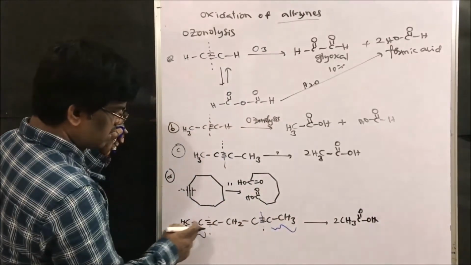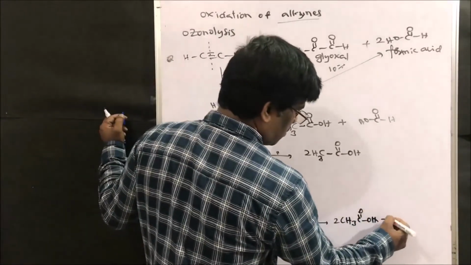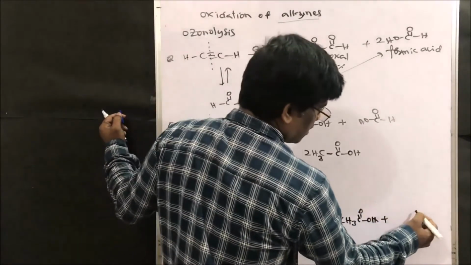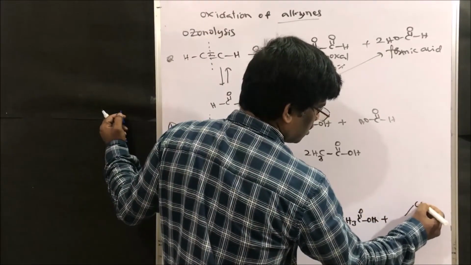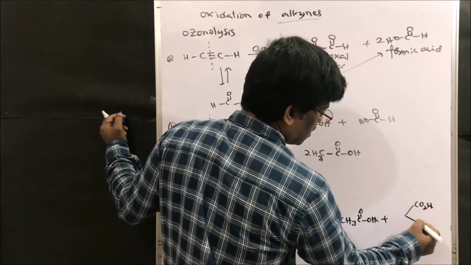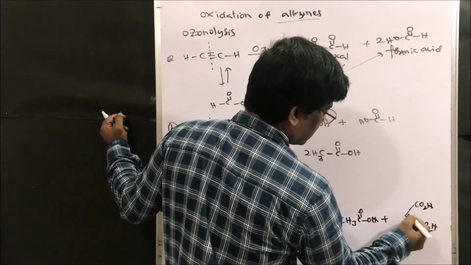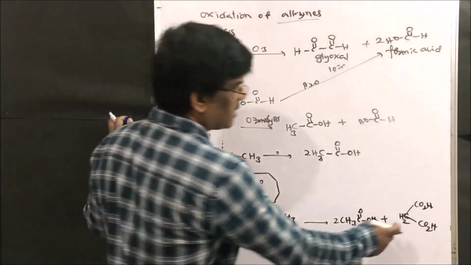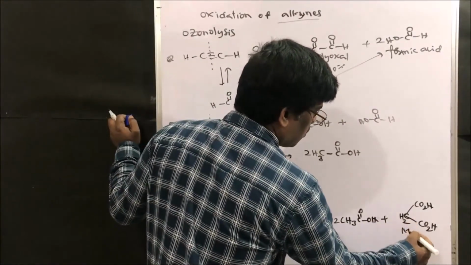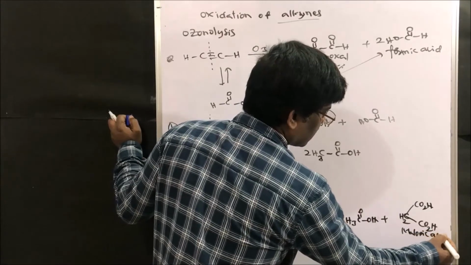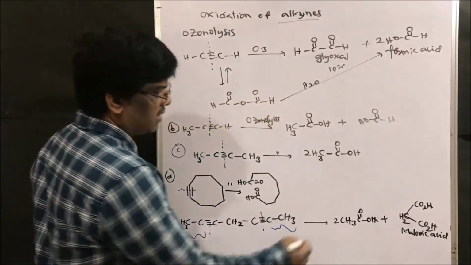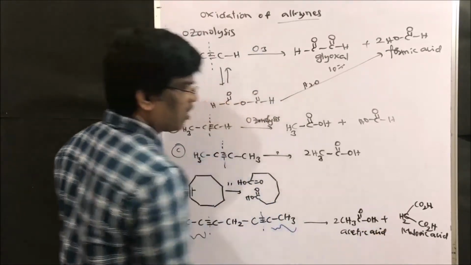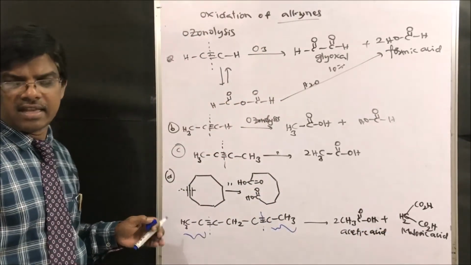Next, in the middle, CH2 CO2H CO2H. What is this? Malonic acid. This is acetic acid. We are going to get malonic acid and acetic acid.